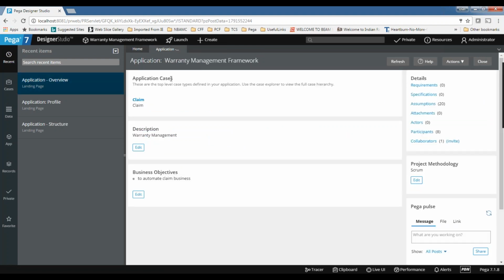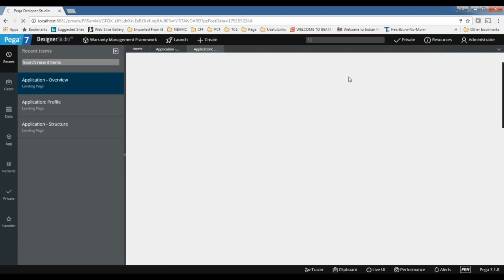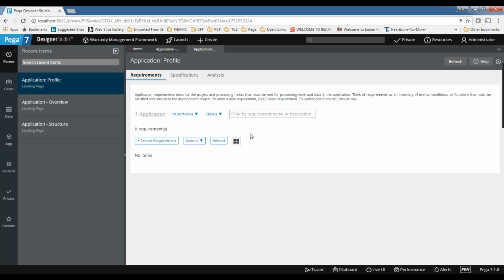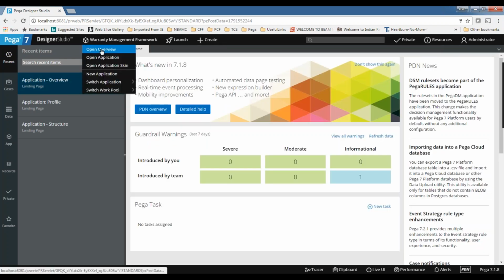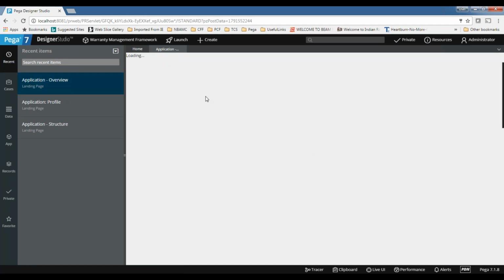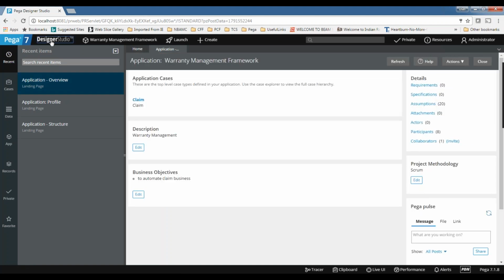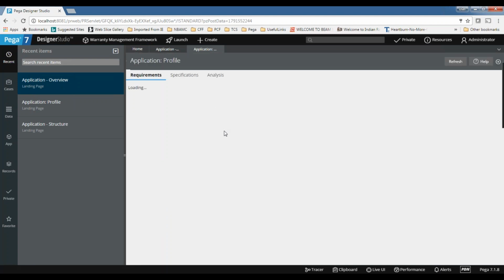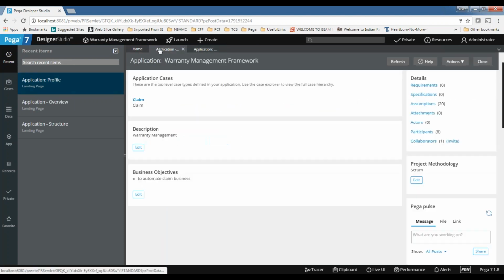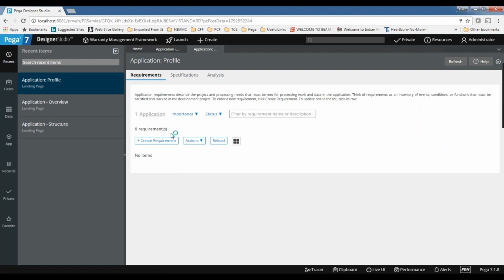Now we will see how, once the discussion is over, we need to know how to add the requirements. This is the landing page for the requirements. You can come to this point in two ways. One is opening the application overview. Open the overview, you can do it like this, or else you can go to Designer Studio, application profile, requirements. Both will go to the same landing page. This is also the requirement landing page.